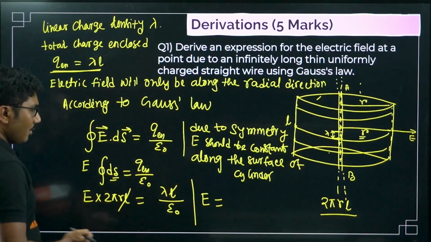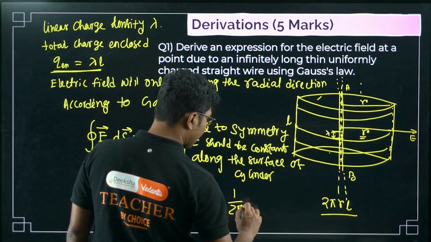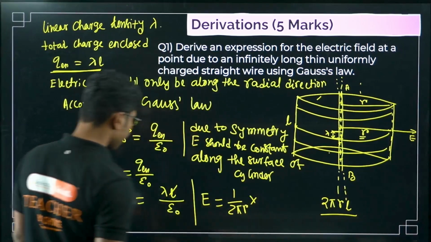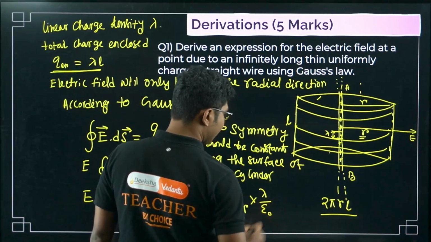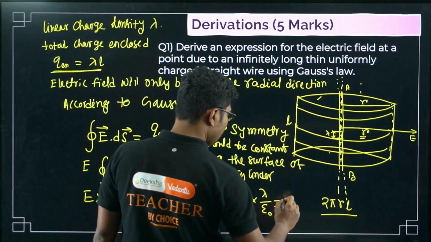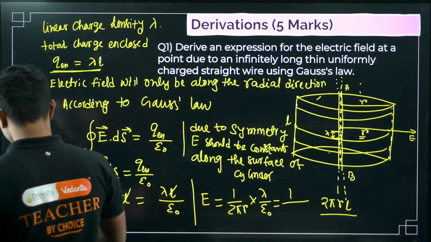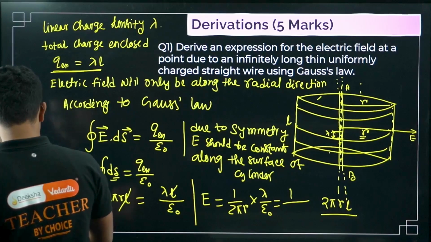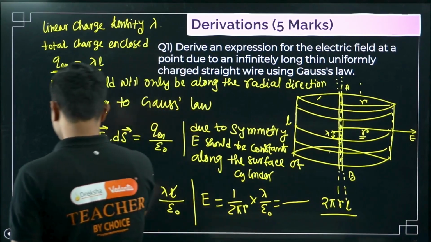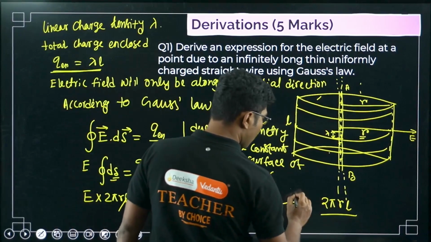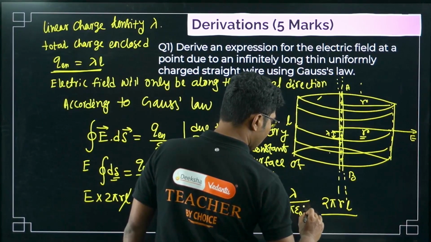So we have E equals 1 by 2 pi r times lambda by epsilon naught. Let me rearrange it a little bit. It will be lambda by 2 pi epsilon naught r.